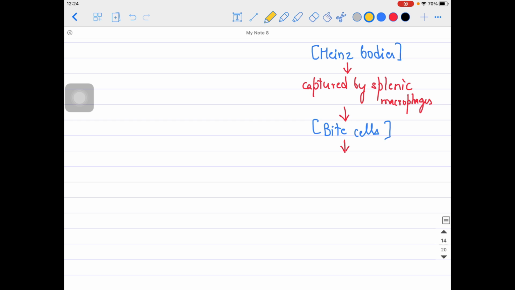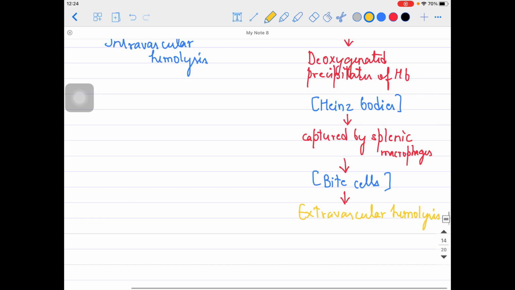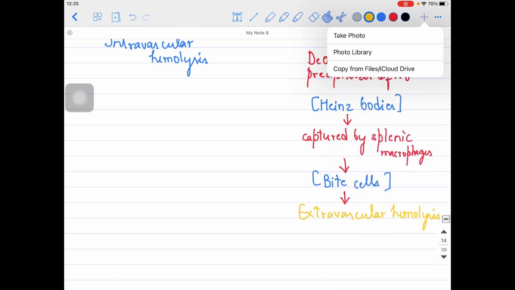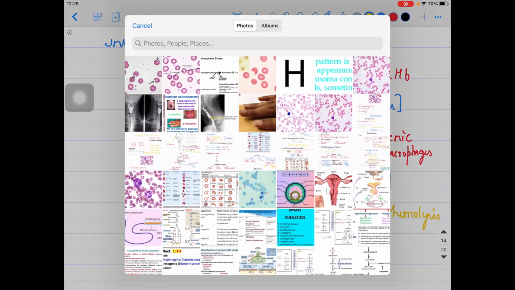So guys, over here extravascular hemolysis can be seen, and intravascular hemolysis can also be seen at the same time. So you need to be careful over here. I am talking about G6PD deficiency right now. Fine, guys. So that is the basic thing which you need to remember: extravascular and intravascular hemolysis might both happen. Now let's see how these Heinz bodies and bite cells look.